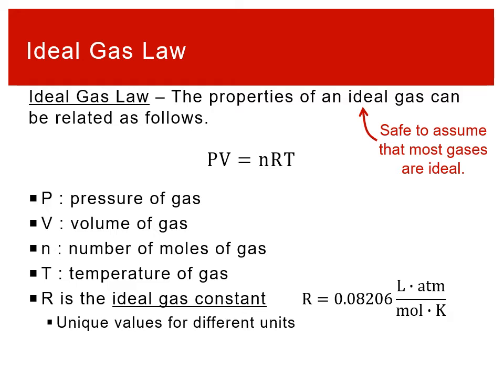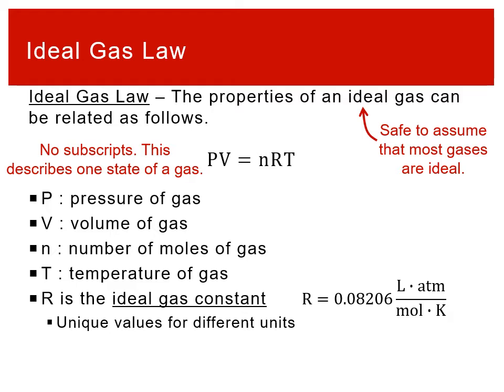It's also not a bad approximation. Calling a gas an ideal gas is a pretty good one. You'll also notice there are no subscripts in this equation, right? There's no 1, no 2. We're only looking at one state of the gas, one version of the gas. What is the current pressure, volume, number of moles, and temperature? All that are packed in there.